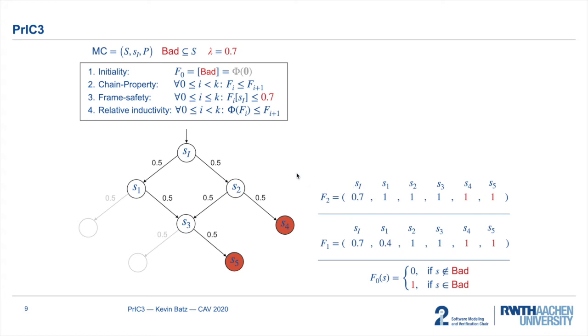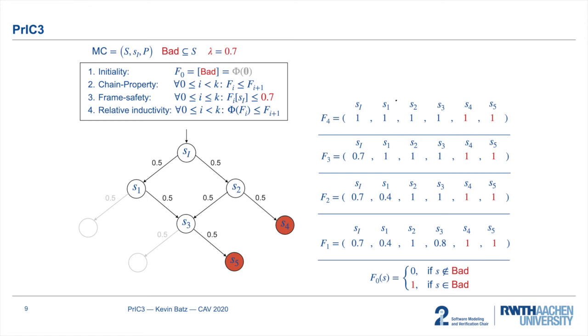Now our algorithm continues to behave like that. I will be much quicker now. We have re-established our loop invariants, so we can start a new iteration, initialize f3. Now we have to strengthen f1 and f2 before we can strengthen f3. And in the next iteration, after strengthening the frames, we observe that two frames coincide, f1 and f2, which means that we have found an inductive invariant, proving lambda or 0.7 an upper bound.